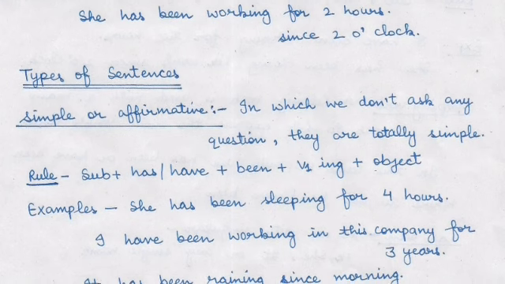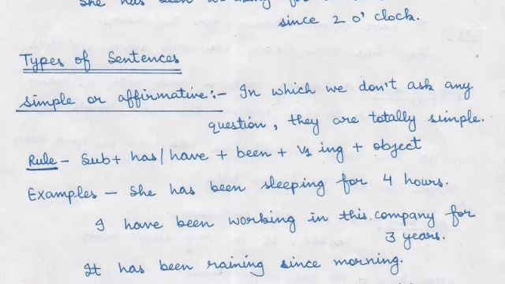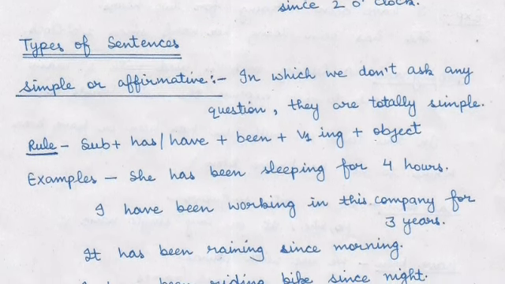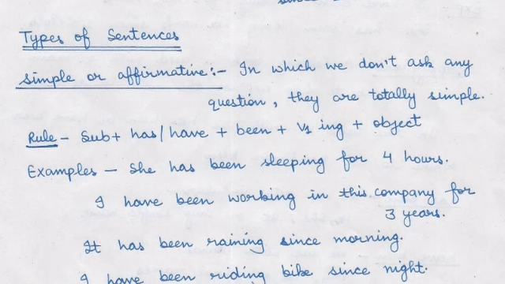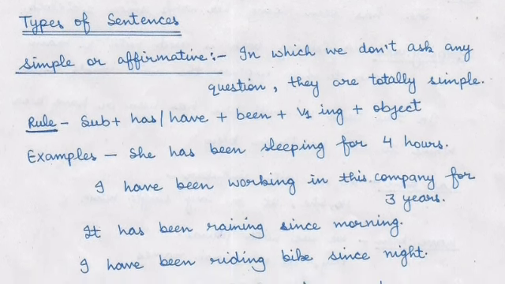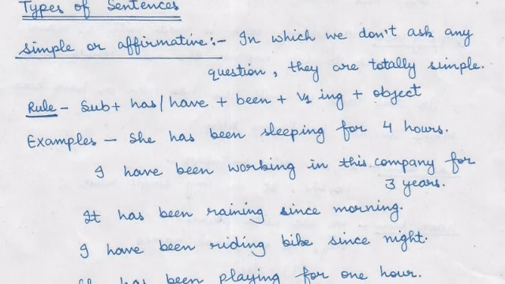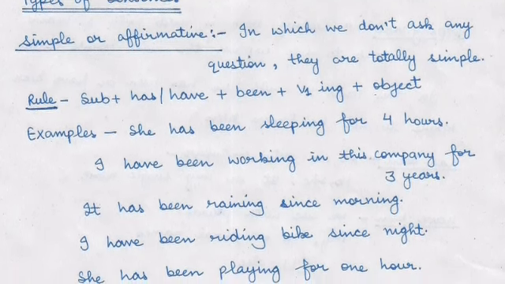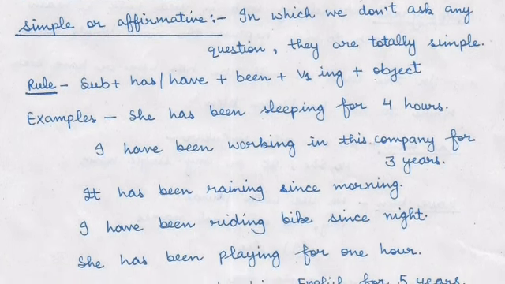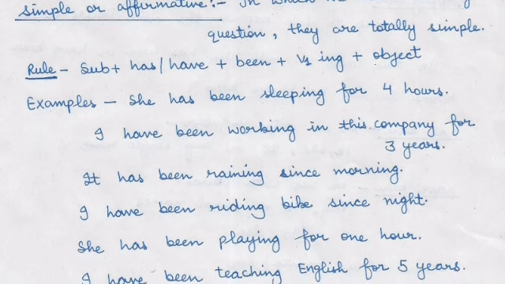Next, we will do the types of sentences. First is simple or affirmative, in which we don't ask any question. They are totally simple sentences. And the rule is the same: subject plus has or have been plus first form ing plus object. And examples are, she has been sleeping for 4 hours. That means वो पिछले 4 घंटे से सो रही है. And still now she is sleeping.